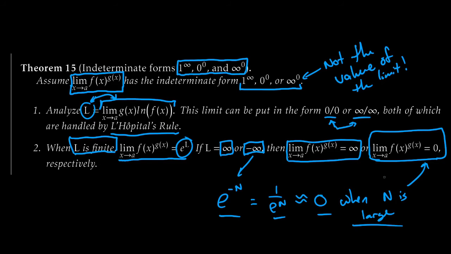We're really applying L'Hopital's rule twice here, but it's just kind of hidden in the technicalities because no one wants to go through that long justification we just started with. All you got to do is analyze this limit. You don't even honestly have to remember how you get there, though you probably should. It's not a bad idea. And if you get out a finite number, the answer to this limit is e to the L. If you get infinity or negative infinity, then you get out, respectively, either infinity or 0. Bam. Easy recipe. Let's try following it.